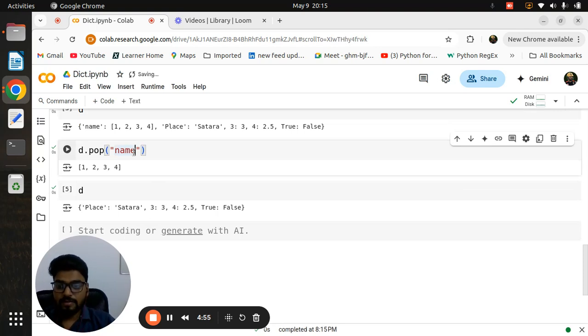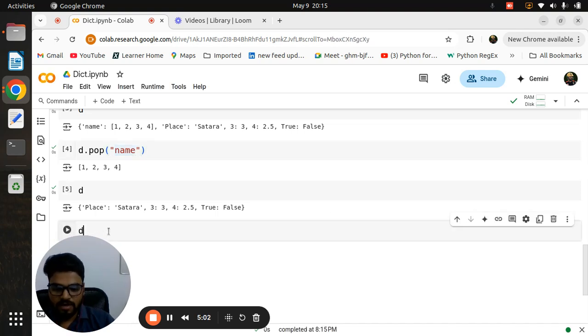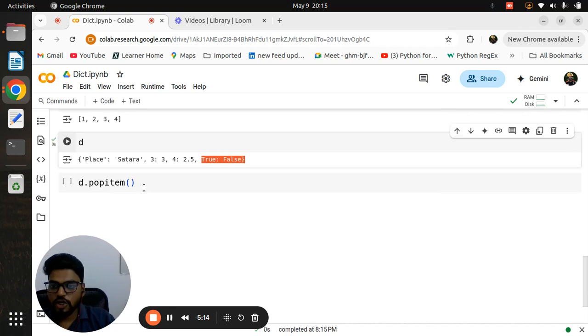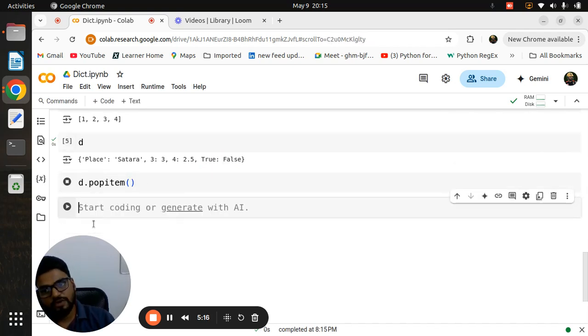Always remember, in a dictionary, anything is always related to keys only. Okay, this is the simple method, pop. Now our most important method: whenever you want to delete the last key value pair, you can directly use popitem. In our dictionary we have the last key value pair as True, False. So whenever you run d.popitem(), it will delete the last key value pair.